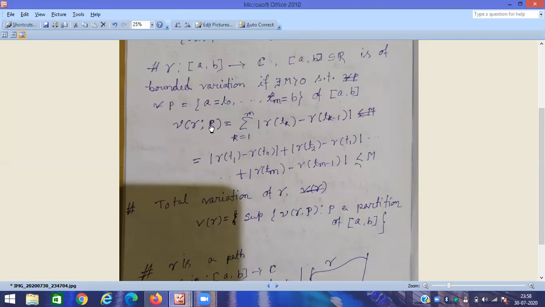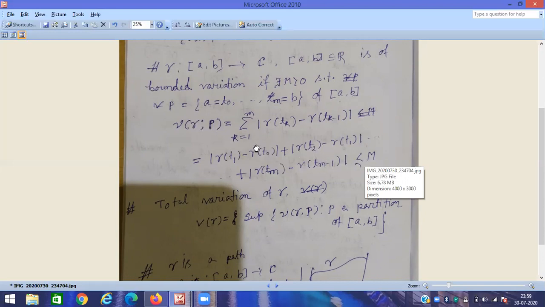For P1 we have this type of summation sign, which is less than or equal to m. For P2 we have another summation sign, which is also less than or equal to m. All the summation signs corresponding to P1, P2, P3, P4, P5 are always less than or equal to m.